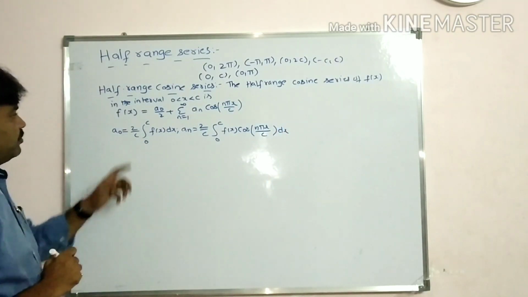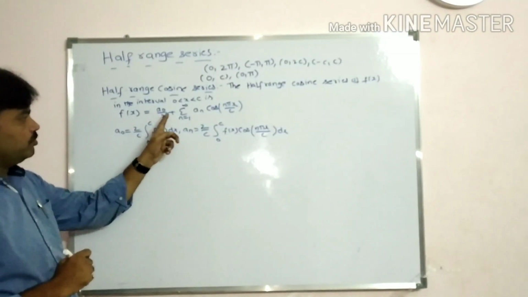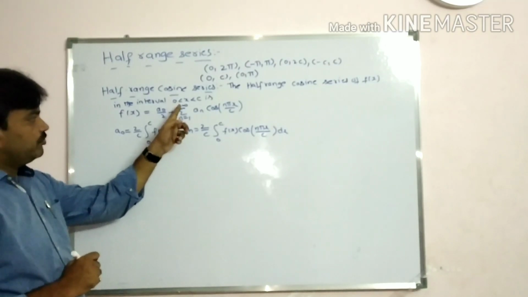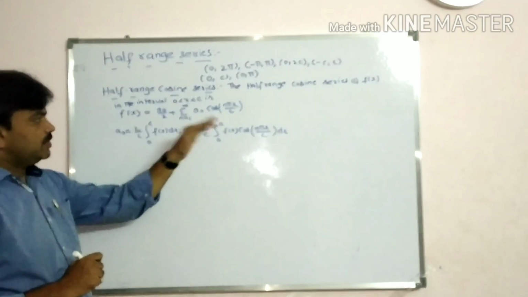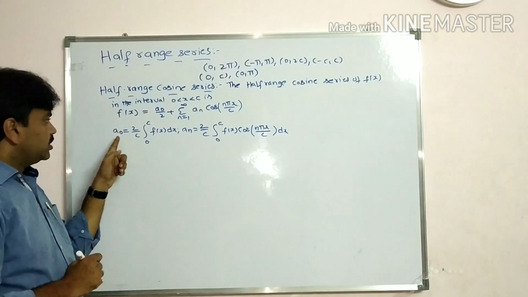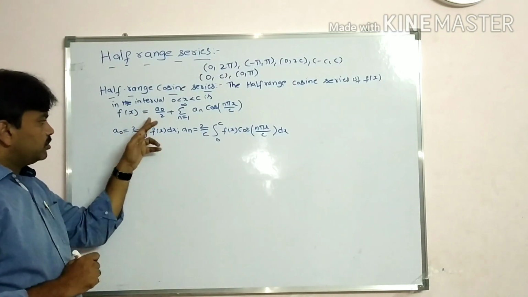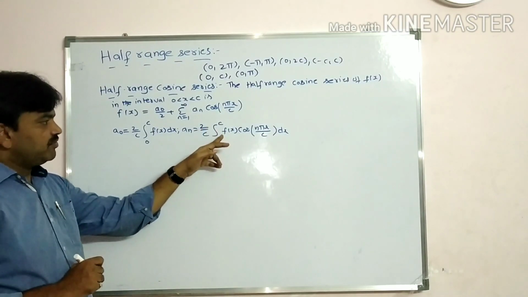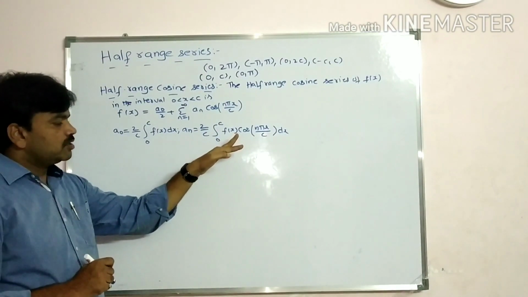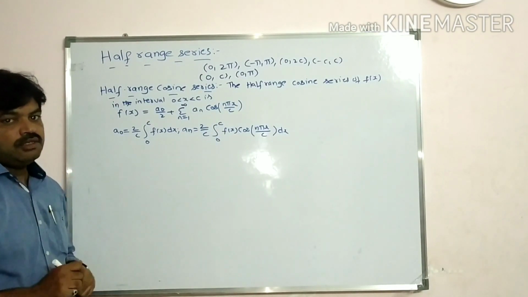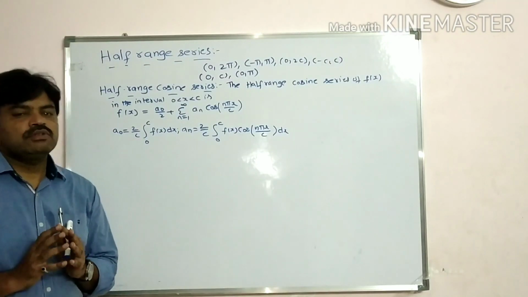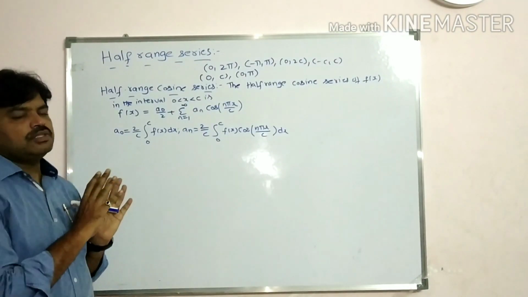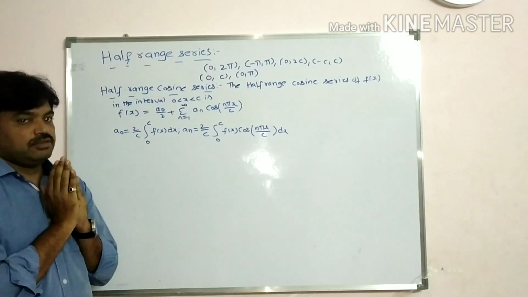Once again, students, f of x is equal to a naught by 2 plus sigma n is equal to 1 to infinity a n cos n pi x by c, where a naught is equal to 2 by c integral 0 to c f of x dx, and a n is equal to 2 by c integral 0 to c f of x cos n pi x by c dx. Students, you generally remember this formula. This is half range cosine series, students.